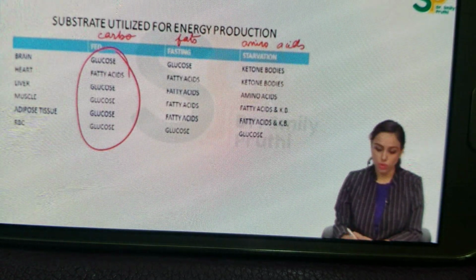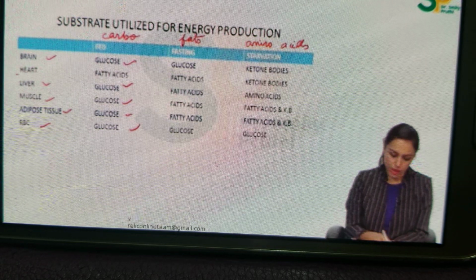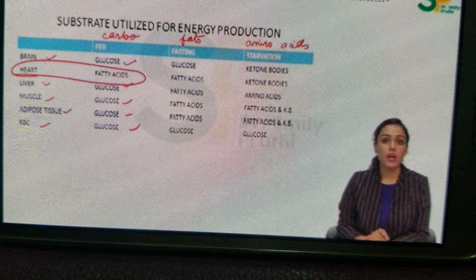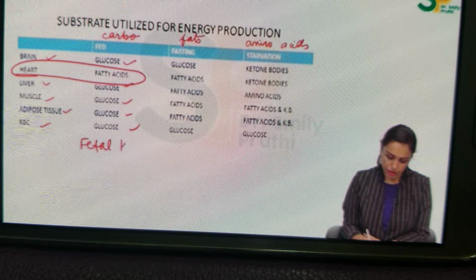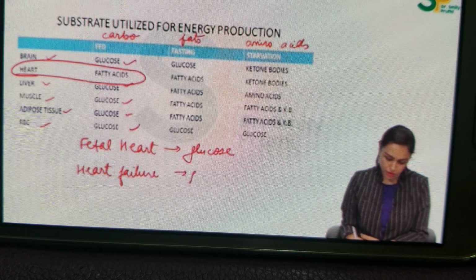In fed state, the main fuel is glucose, that is carbohydrate. So glucose is used by brain, liver, muscle, adipose tissue, RBC. So most of the body organs are using glucose, but heart uses fatty acid even in fed state. This you have to learn. Heart uses fatty acid even in fed state, but fetal heart will be using glucose. And if heart failure occurs, then also fuel is shifted to glucose, right?